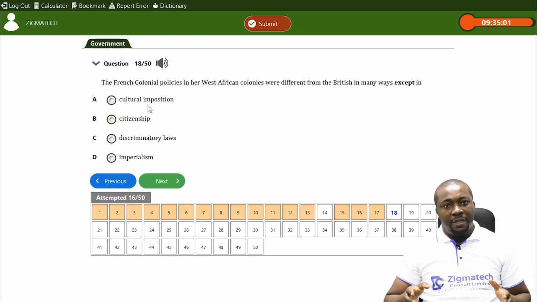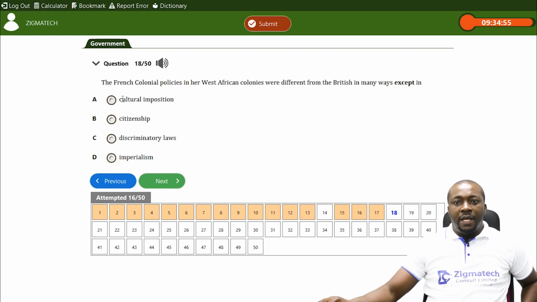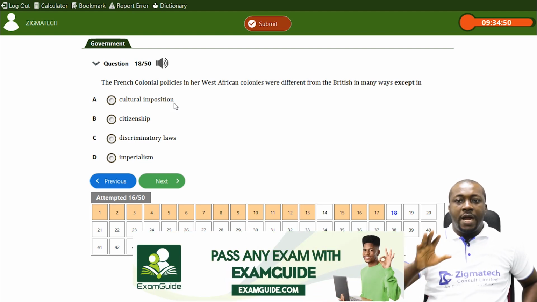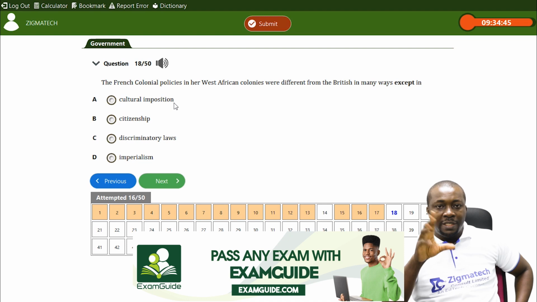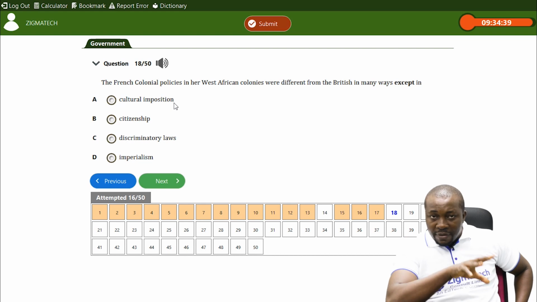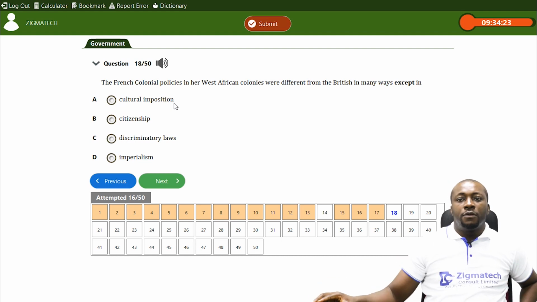So it's different in many ways, except one. A, it's different in cultural imposition. Yes, of course, there are differences in cultural imposition. While Britain didn't tamper with the culture of the people through its indirect rule system, where traditional rulers were used to preserve the culture of the people, the French imposed their culture through their policy of assimilation, where African cultures are supposed to be jettisoned and French culture picked up. So they are different here.